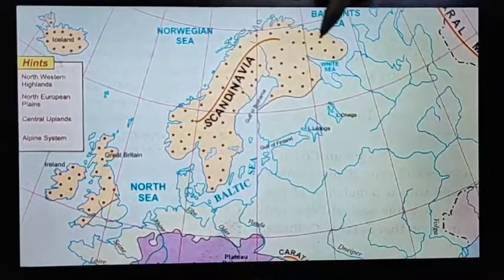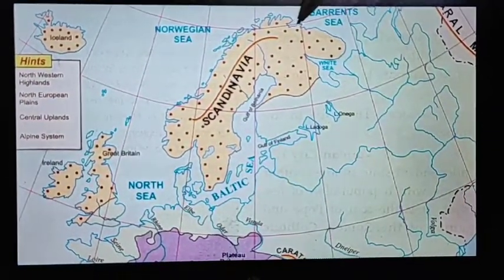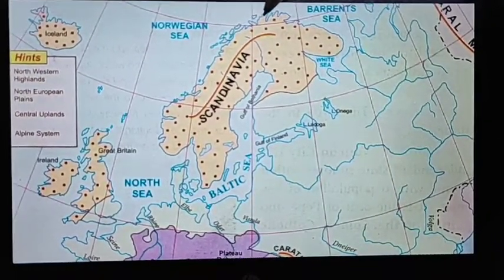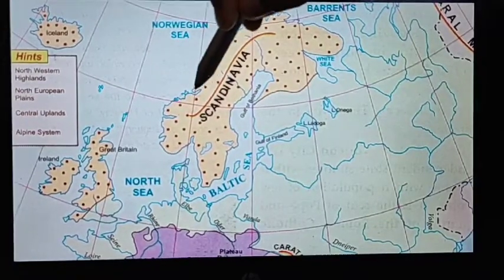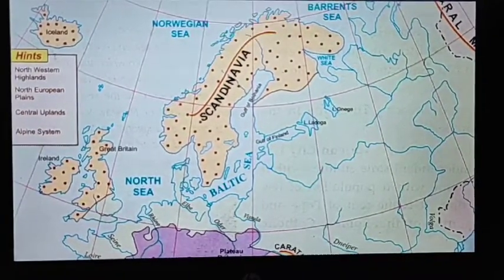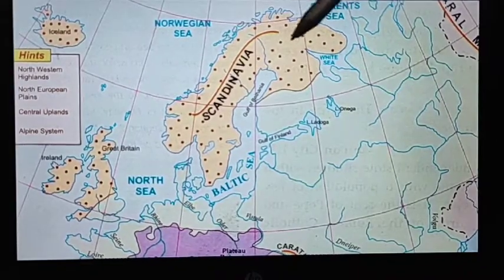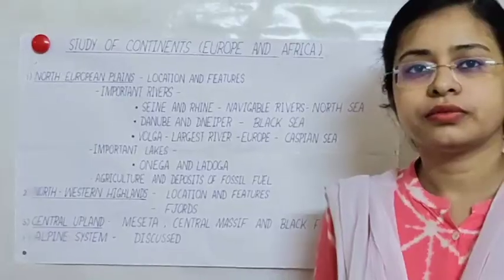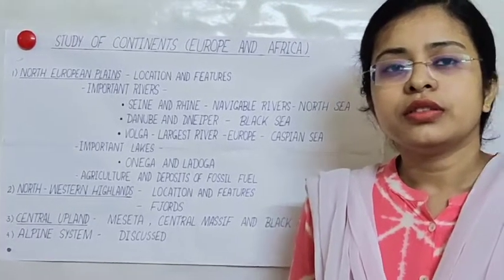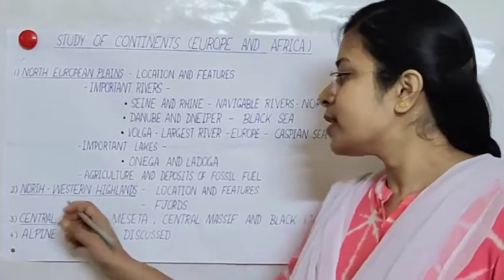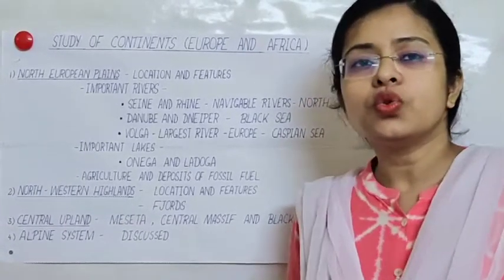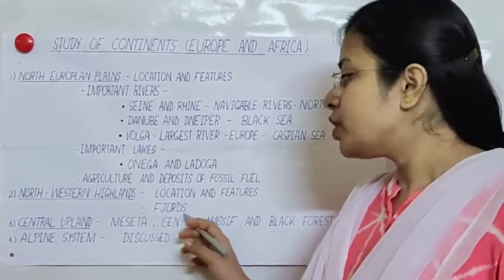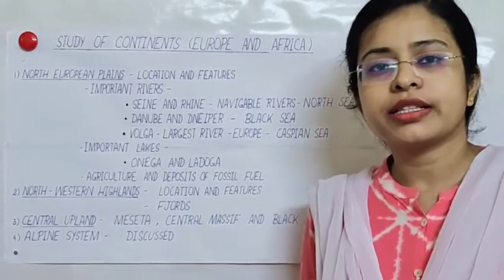These are highly indented. The coastline of Europe is highly indented all over the region. This is due to glaciation. Glaciation in Northwestern Highlands has led to many distinct physical features like fjords, lakes and marshlands.